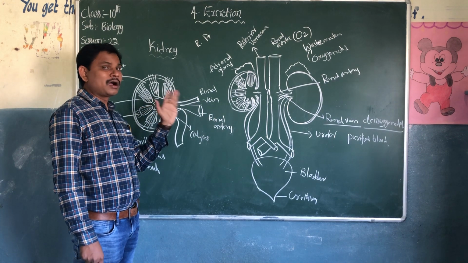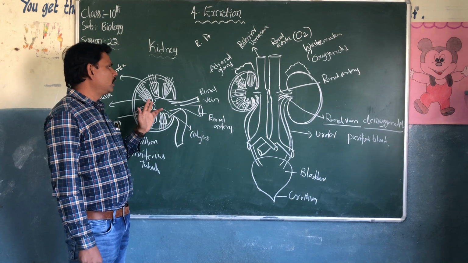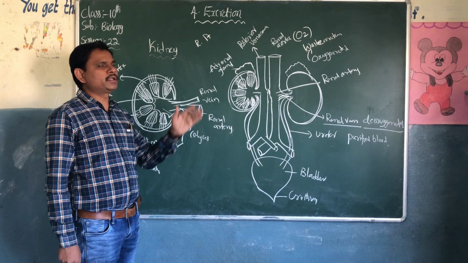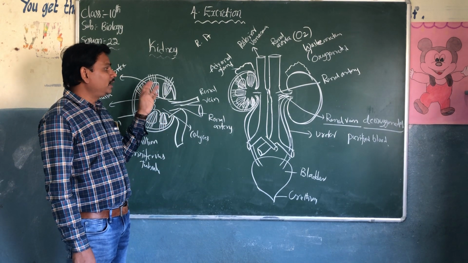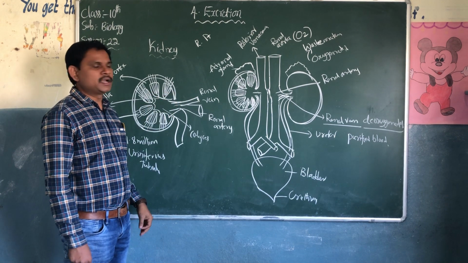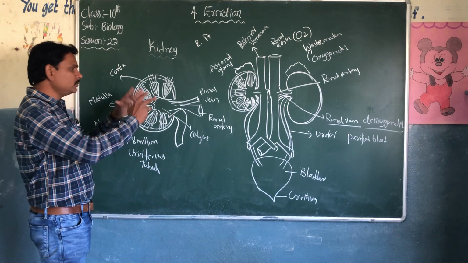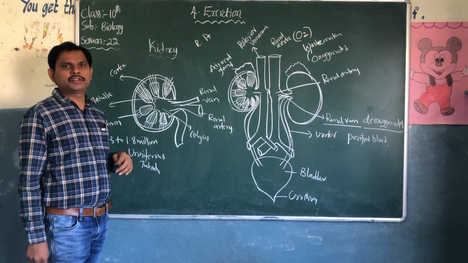It carries oxygenated blood loaded with the waste materials. The renal vein arises from the kidney and goes outside. It carries deoxygenated and purified blood. This is about the external structure and the internal structure of the kidney.